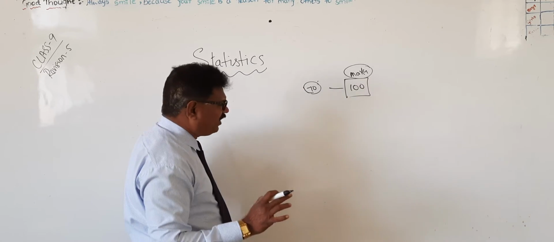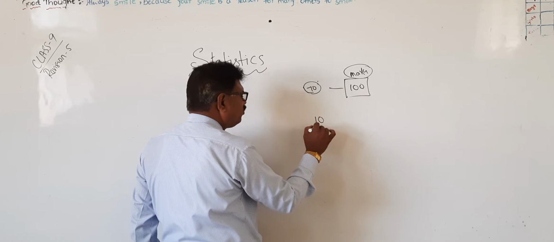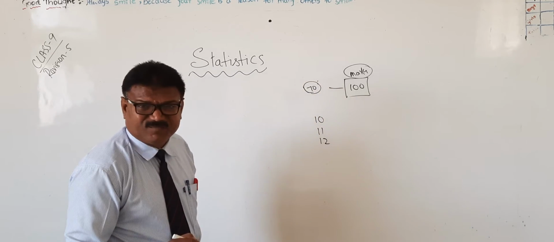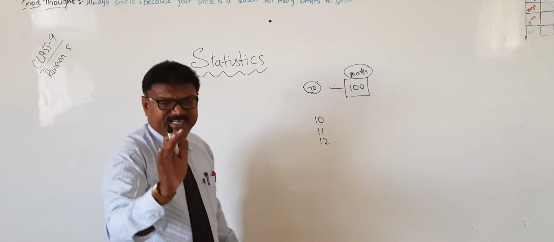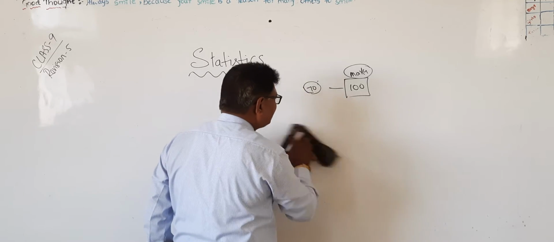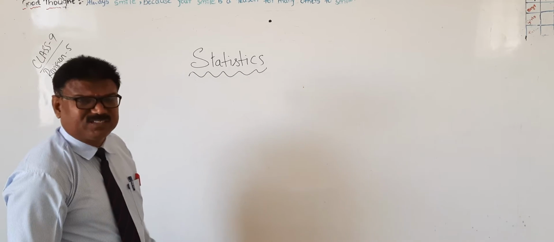What is the difference between grouped and ungrouped? Ungrouped means each individual number will be different. In grouped data, individual values will not be there. For example, 1 to 100 marks are there.